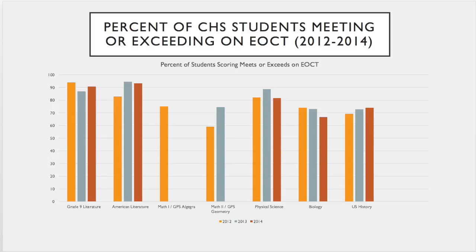Math 2 in 2012 was the lowest scoring test that Calhoun High School had. But as far as meets and exceeds goes, the Calhoun High School the last 3 years has proven to have a pretty high meets and exceeds rate, especially in language arts and physical science. Math being one that's one of the lower end, along with biology and U.S. history. 2014 was a very good year based on the percentage of students that meets and exceeds, which we would hope to see after having 2 other years of tests before that.